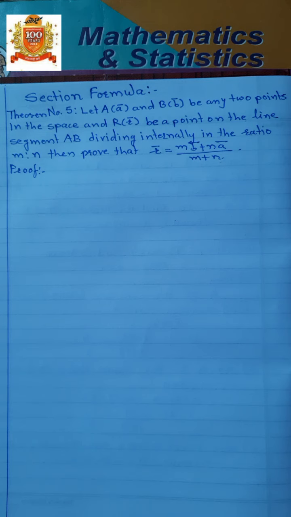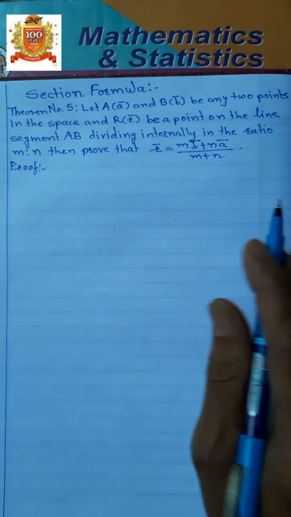There are two types of section formulae: internal division and external division, that is, the internal section formula and the external section formula. First, we will see what is meant by the internal section formula. Theorem number 5.